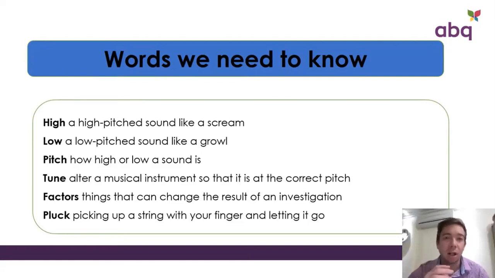Low is a low pitch sound like a growl. When we talk about pitch, we talk about how high or how low the sound is. Tune is to adjust the musical instrument so that it is the right pitch. Factors are things that can change the result of an investigation.